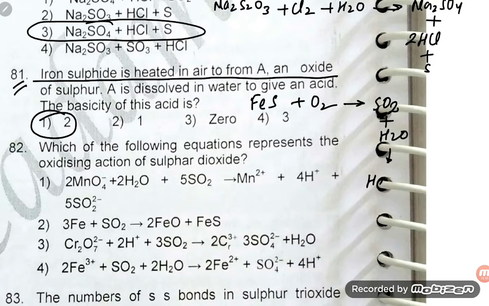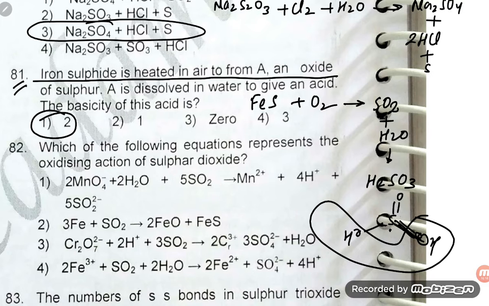So it is going to form H2SO3. So what is the basicity there? S double bond O, here is OH, and again OH will be there, students. Okay, so the basicity will be 2.